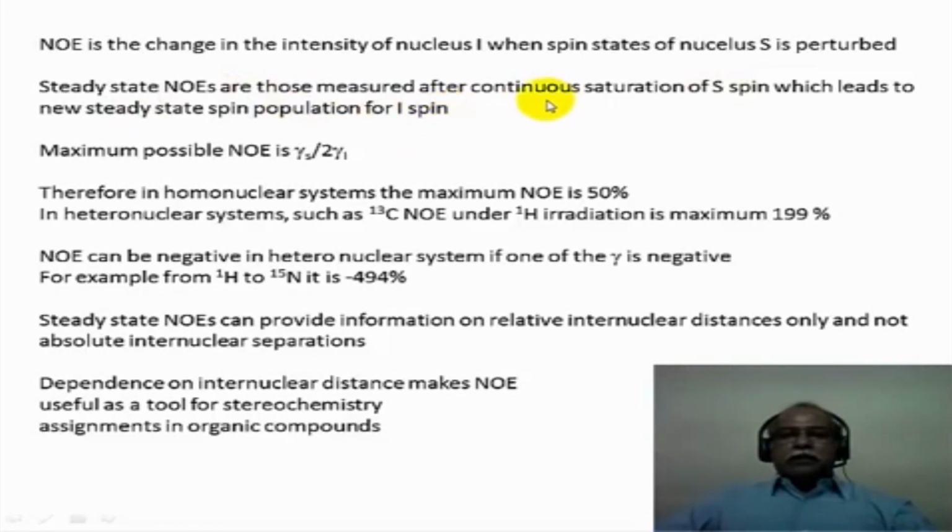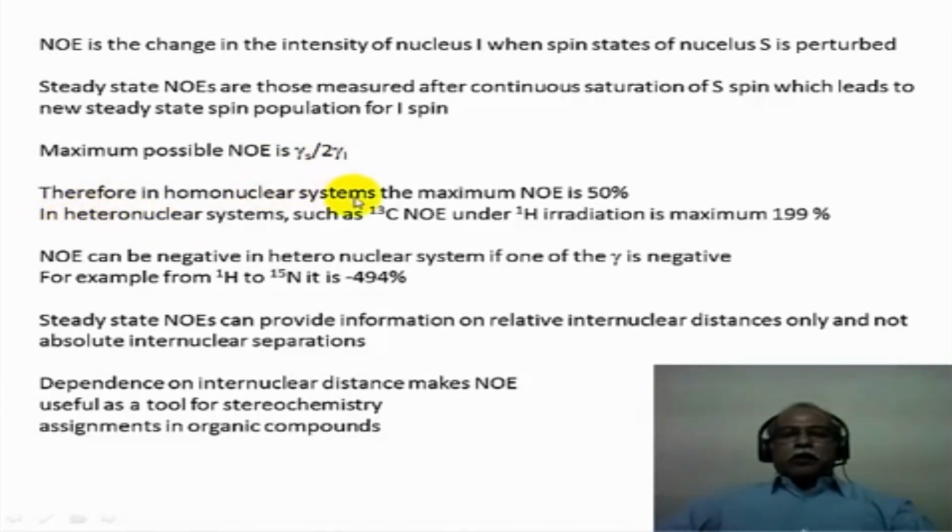In other words, you are continuously irradiating the spin S and saturating the levels of spin S, just like we discussed the proton spins being saturated during double irradiation. That leads to another steady state population of the observable spin, which is the I spin. The maximum possible NOE is given by the expression gamma S, which is the nucleus which is undergoing double irradiation or saturation, over 2 times the gamma of I, which is the observable nucleus in this particular case.